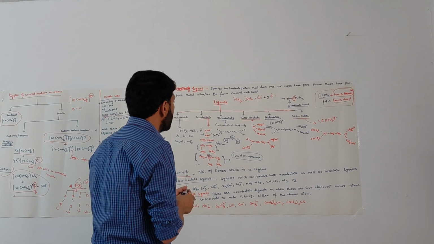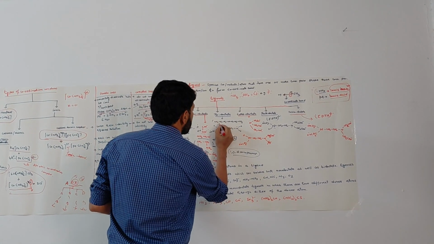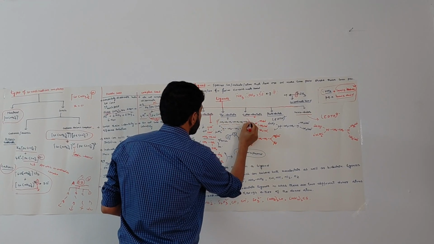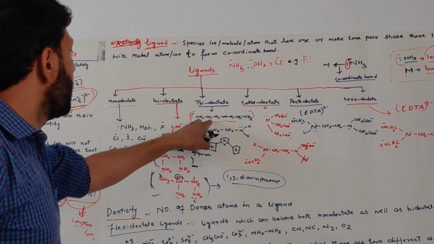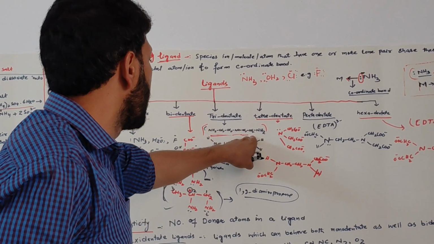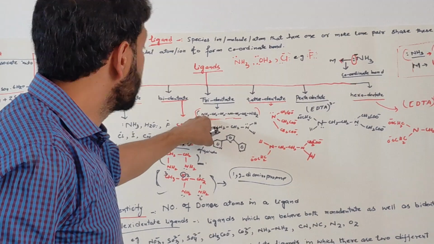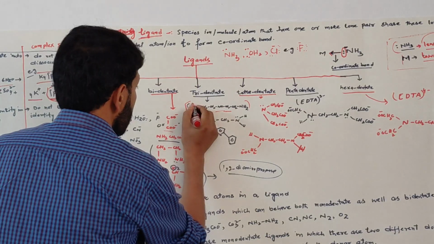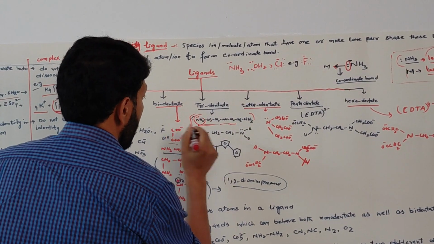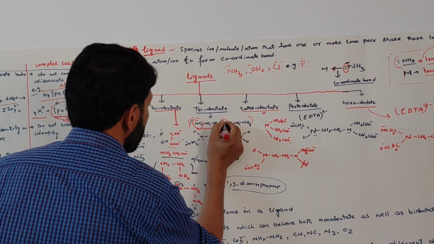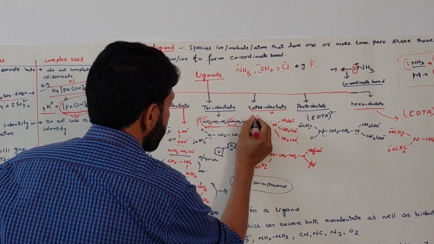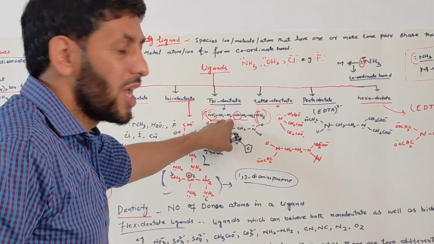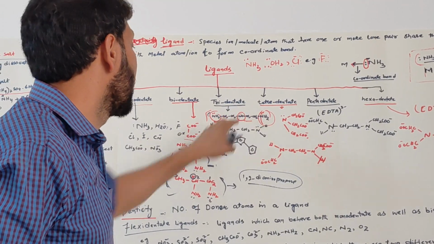This is called diethylene triamine. It has three donor atoms. One is this nitrogen, another is this nitrogen, also with a lone pair, and this nitrogen also has a lone pair. So it has three donor atoms and it acts as a tridentate ligand.